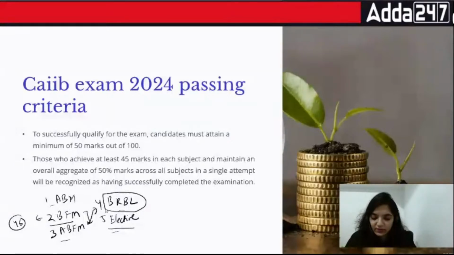Done, everyone? So this is the passing criteria. After the passing criteria, what's the next thing that we need to look at? Chalo, now let's talk about the next part.